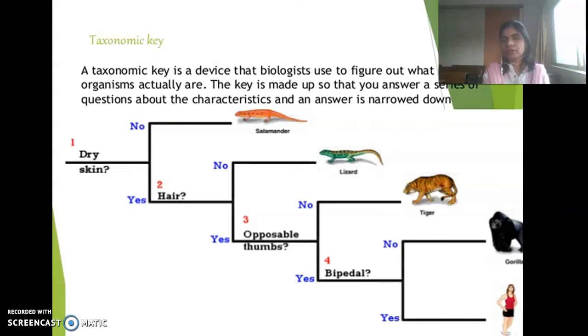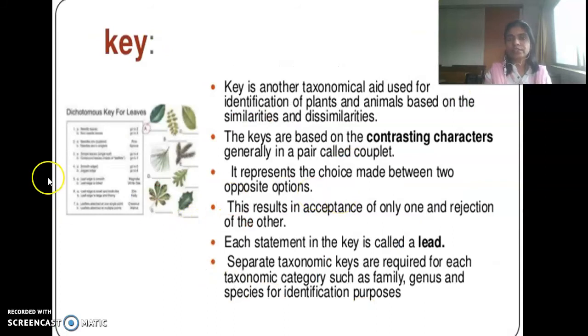So in this manner, by comparing contrasting characters with existing classified animals, one can categorize the newly evolved organism by following these pairs of characters. One of them is accepted, the other is rejected. This taxonomical aid is called keys. So a key is another taxonomical aid used to identify plants and animals based on their similarities and differences. Keys are based on contrasting characters, generally a pair of couplets. It represents the choice made between two opposite options. This results in acceptance of one character and rejection of the other.